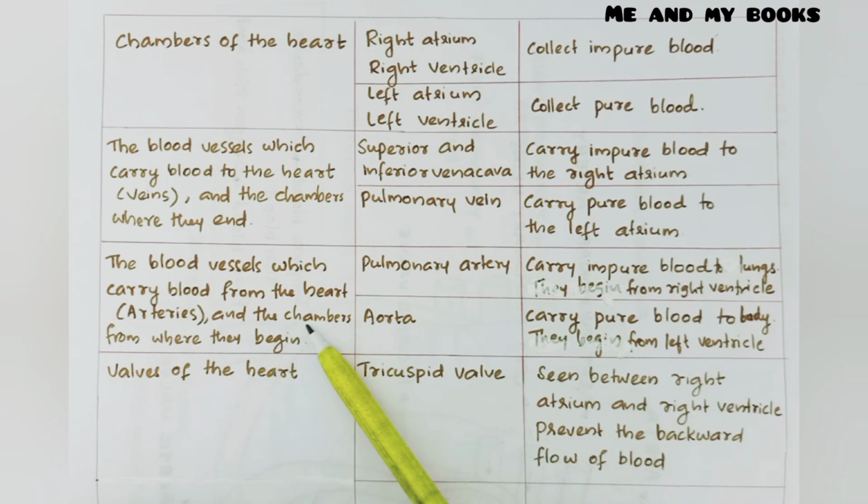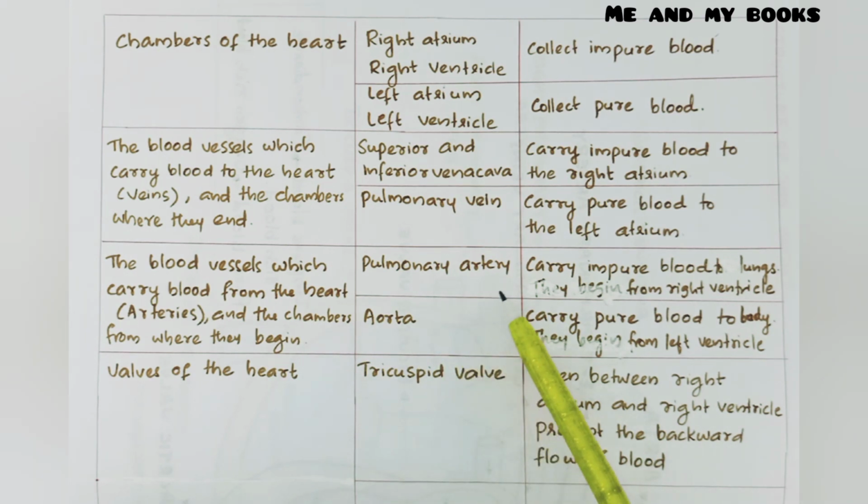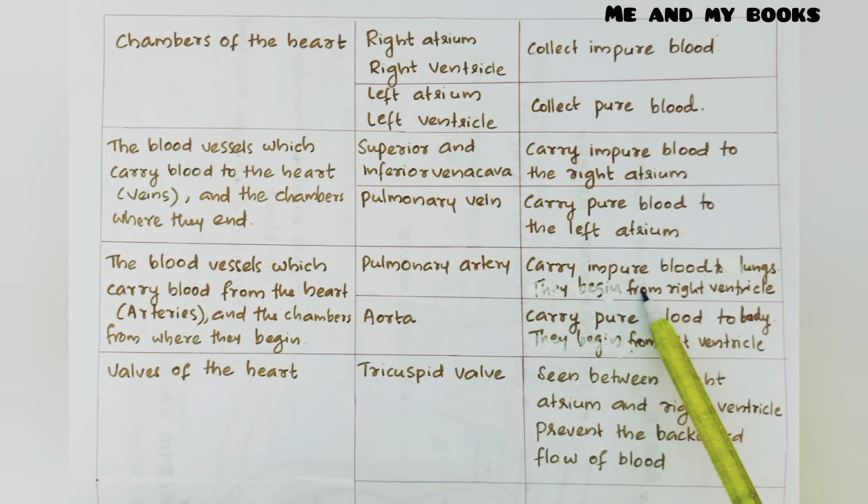The blood vessels which carry blood from the heart to outside are called arteries, and the chambers from where they begin. Pulmonary artery and aorta. Pulmonary artery carries blood to the lungs, and they begin from which chamber? They begin from the right ventricle. And aorta carries blood to the body parts, and it begins from the left ventricle.